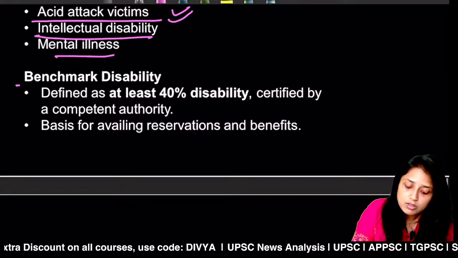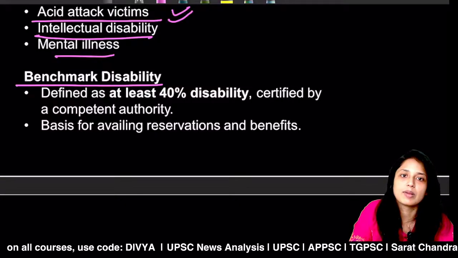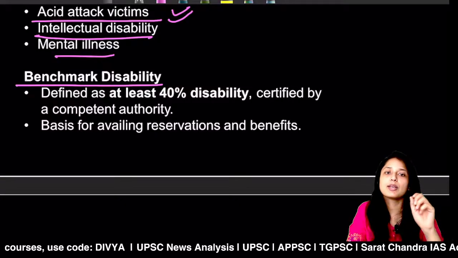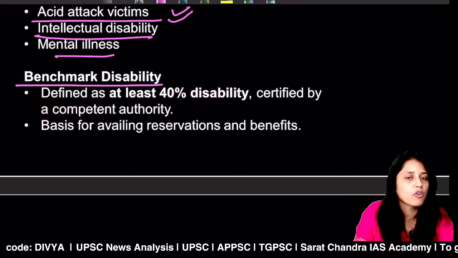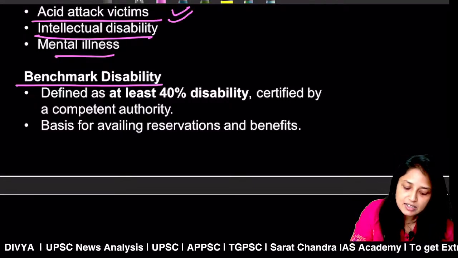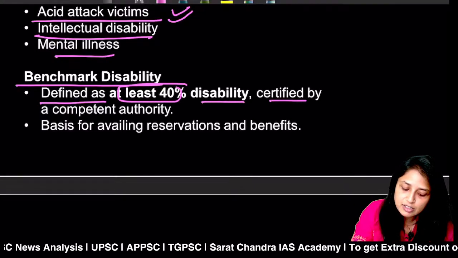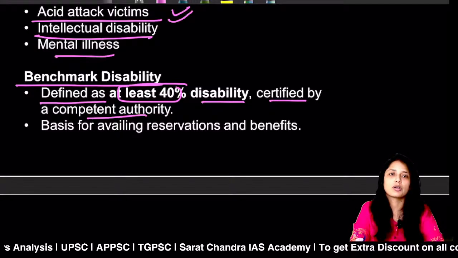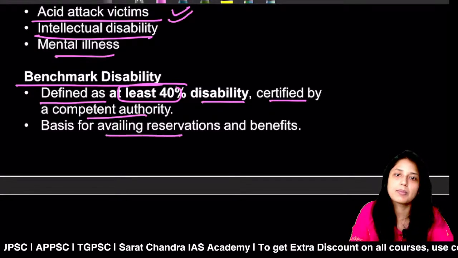Now it also gives a particular percentage to recognize benchmark disability, and this criterion has been used in various government exams to provide reservations. So what is benchmark disability? It is defined as at least 40% of disability, and this has to be certified by the competent authority. So this will be the basis for availing reservations as well as the benefits.